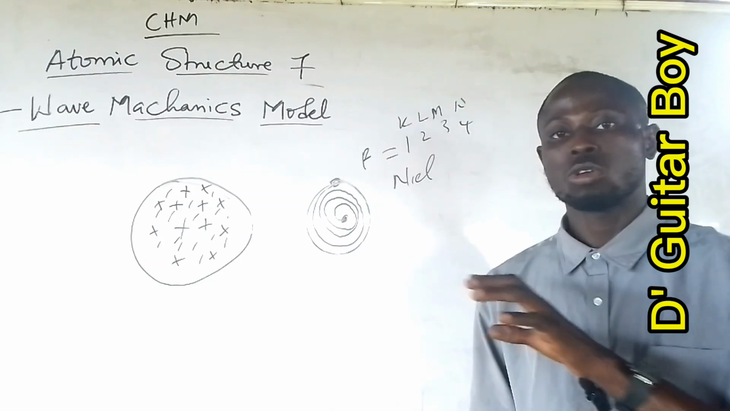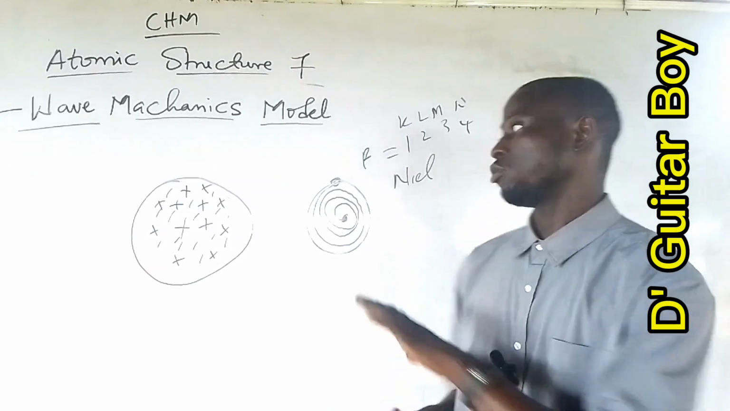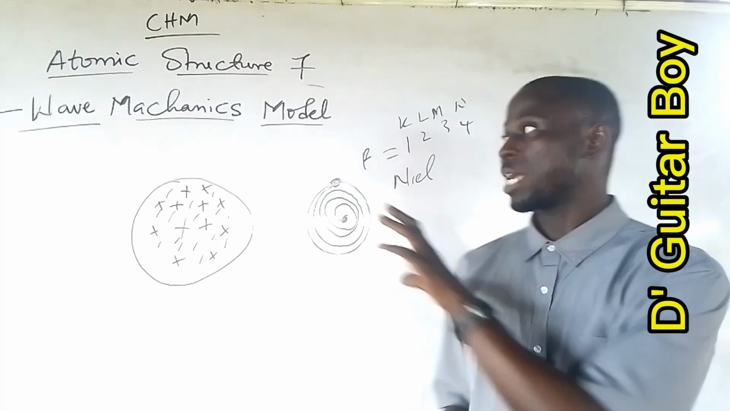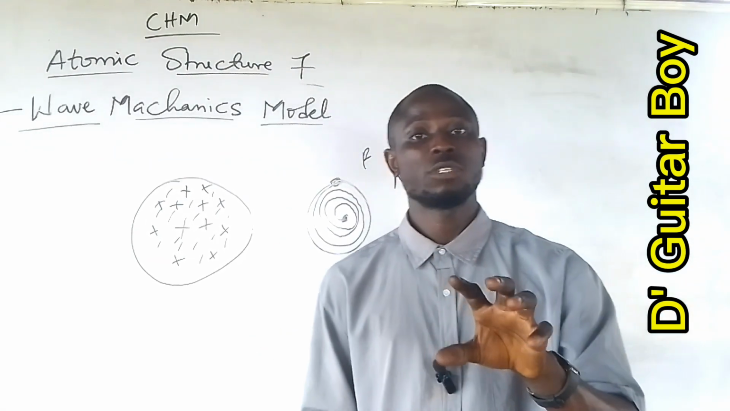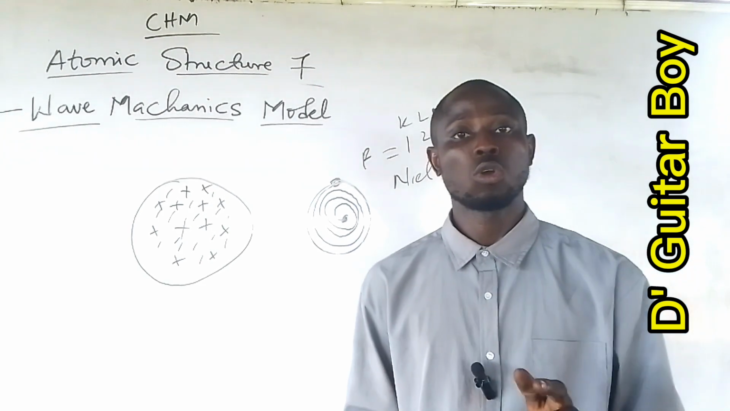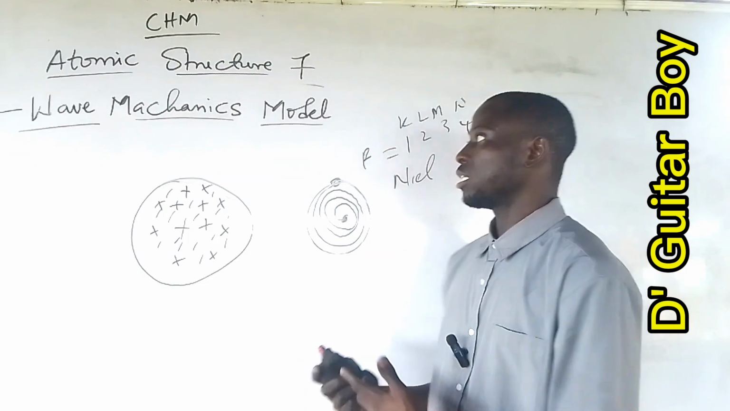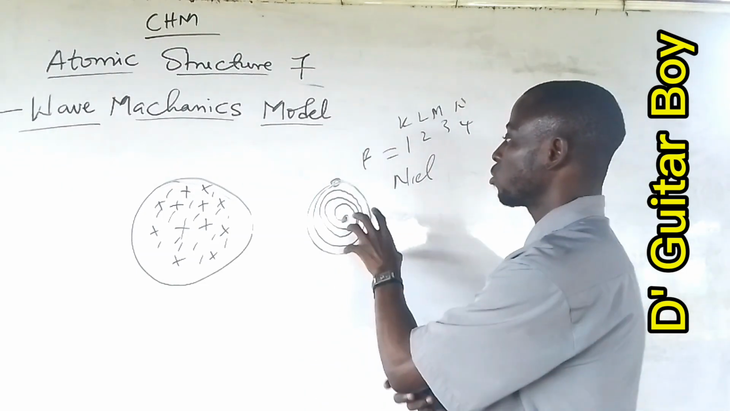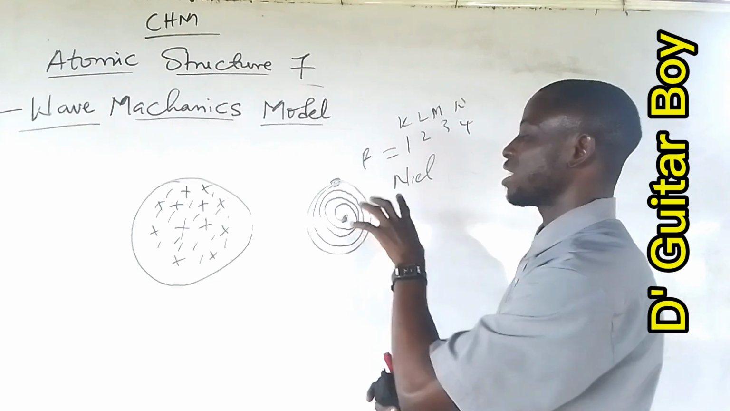Beside the fact that the electron is quantized according to Niels Bohr, the wave mechanics theory describes a region around the nucleus of an atom where there is a probability of finding the electron, and that region is called what? An orbital.